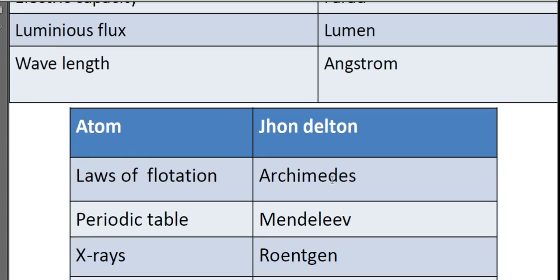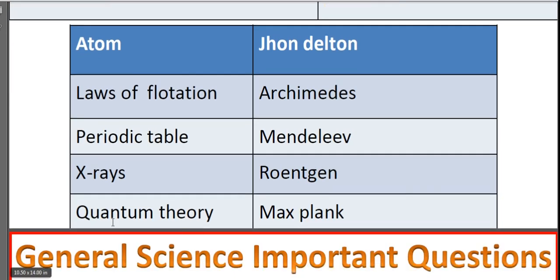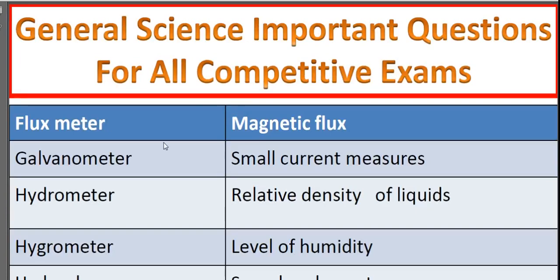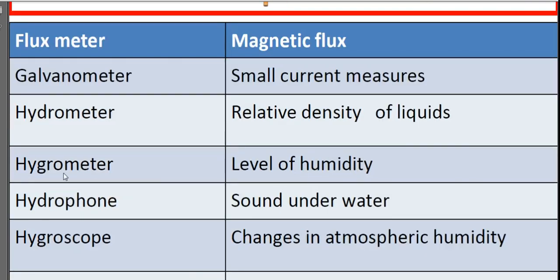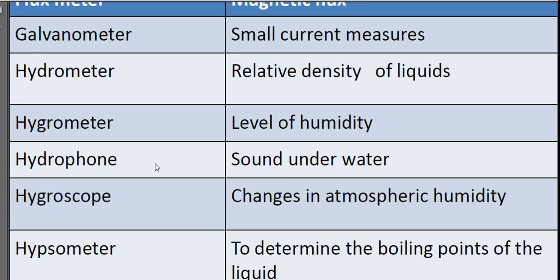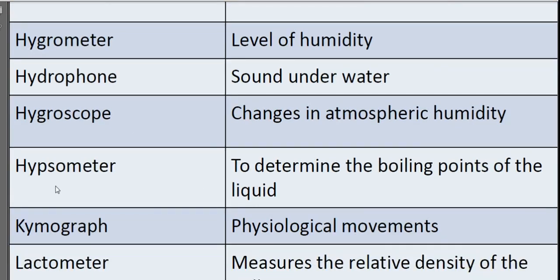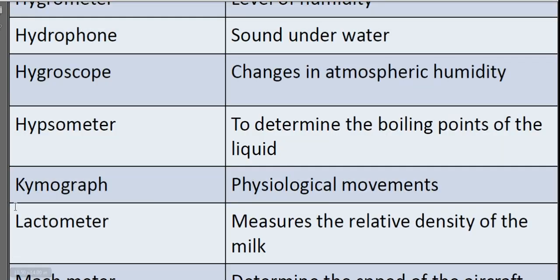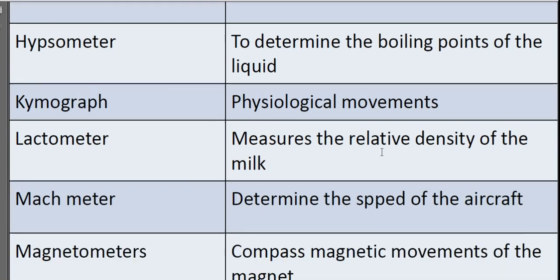Laws of flotation, Archimedes. Periodic table, Mendeleev. X-rays, Roentgen. Quantum theory, Max Planck. Fluxmeter, magnetic flux. Galvanometer measures small currents. Hydrometer, relative density of liquid. Hygrometer, level of humidity. Hydrophone, sound underwater. Hygroscope, changes in atmospheric humidity. Hypsometer determines the boiling points of liquids. Kymograph, physical movements. Lactometer measures the relative density of milk.